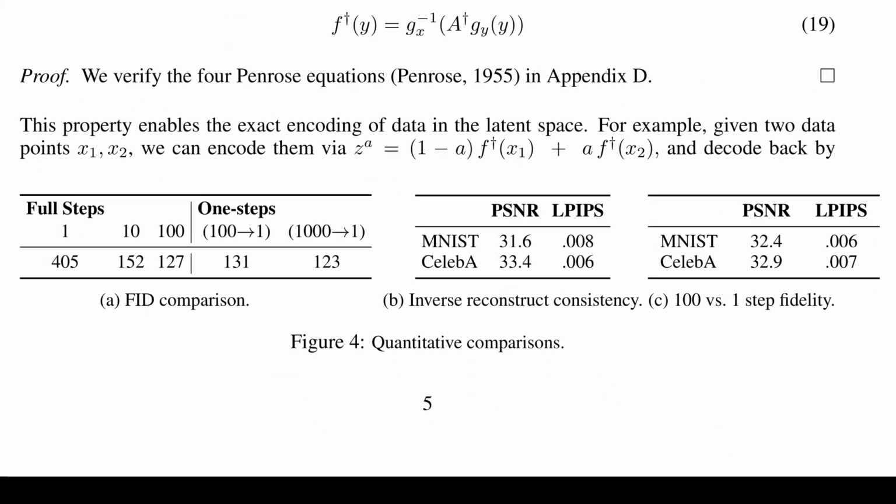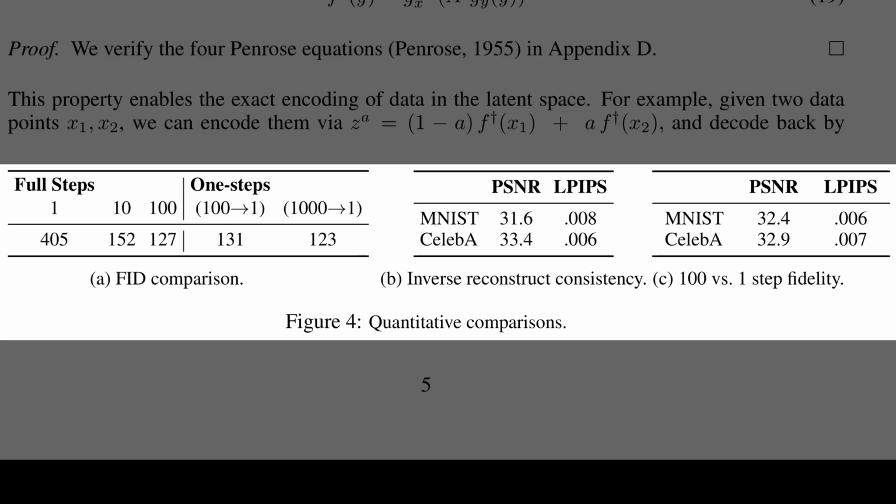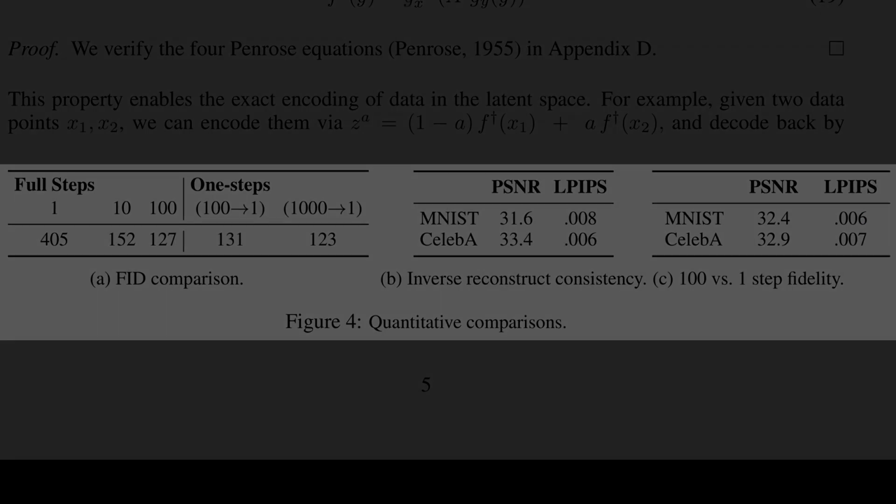So the previous figure illustrated smooth latent interpolations. Figure 4 presents quantitative checks that back that up. The left panel reports FID across step counts, where the one-step score matches about 100 steps and improves by roughly 8 points when simulating 1000 to 1. The middle panel shows inversion consistency, with peak signal-to-noise around 32 to 33 and LPIPS near 1%. The right panel compares 100 versus one-step fidelity and remains similarly close.